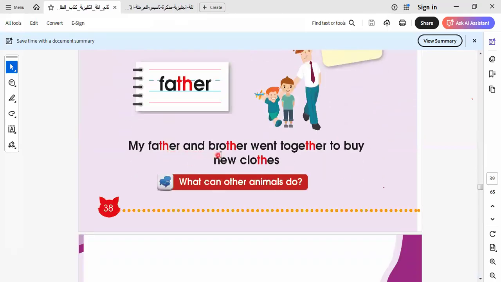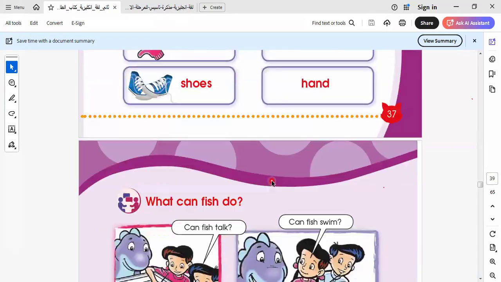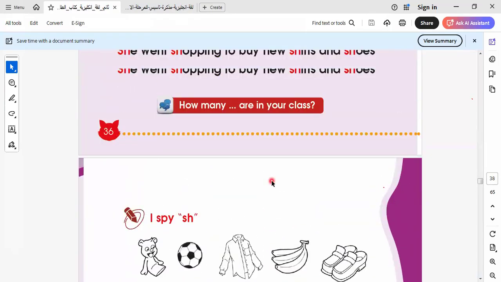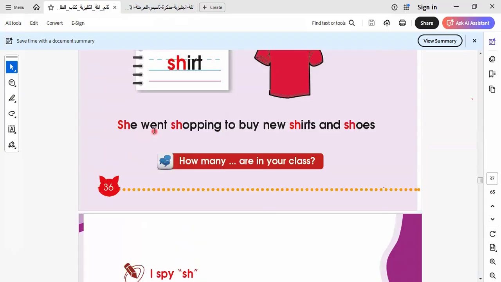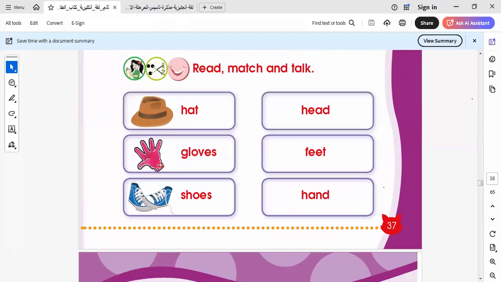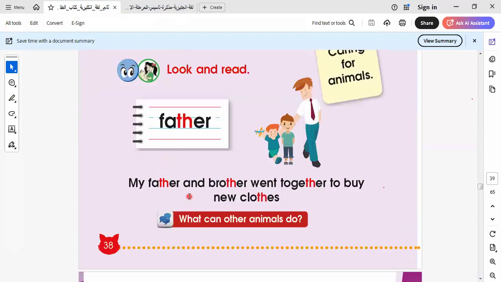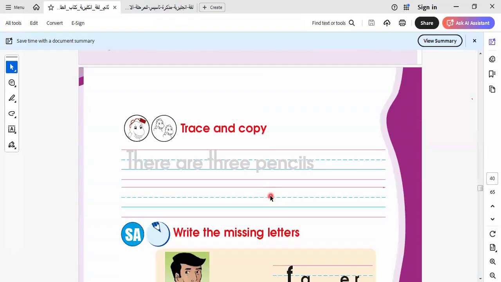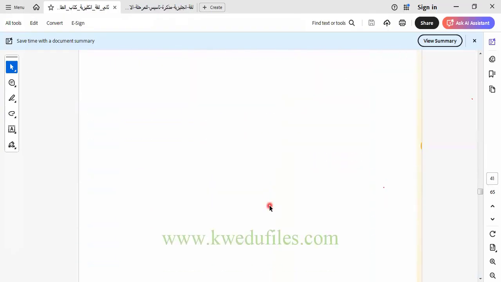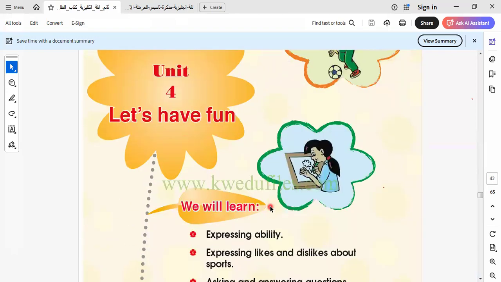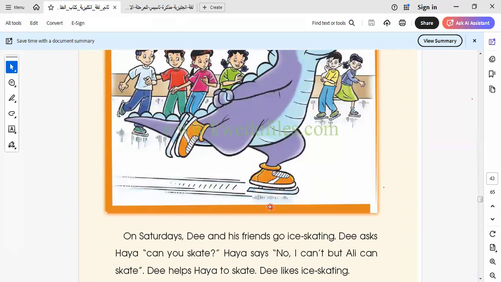My father and my brother went together to buy new clothes. Here we use what? We use the past simple form. Now we know how to use the past simple form. Here we used went, and we use went here also to describe the action that happened and ended in the past. Let's go to another sentence here. I would like to make more sentences to be able to write.